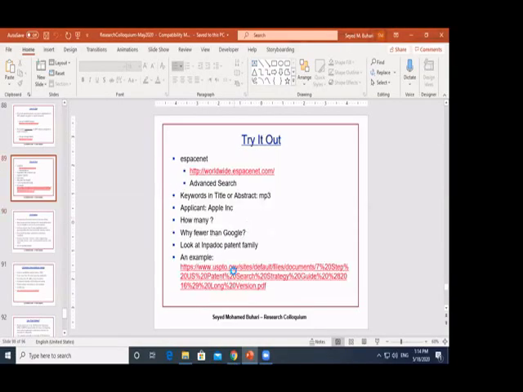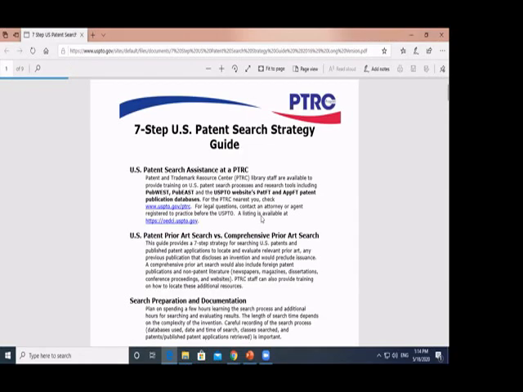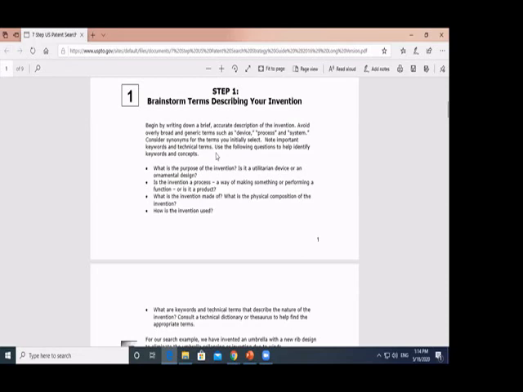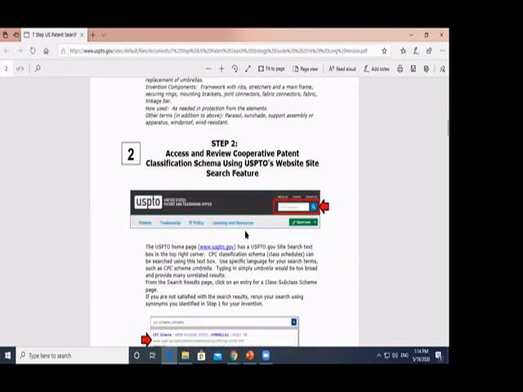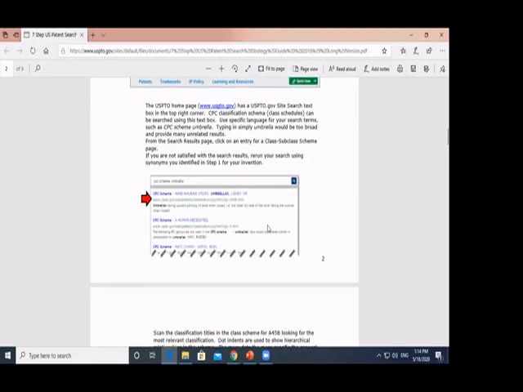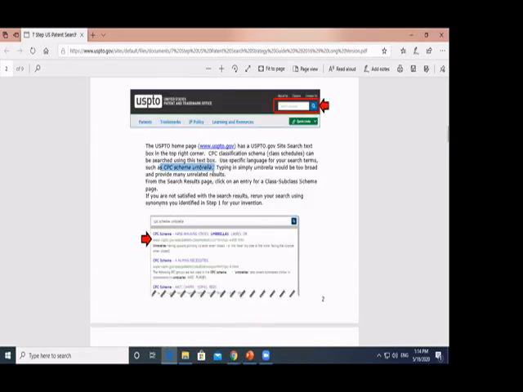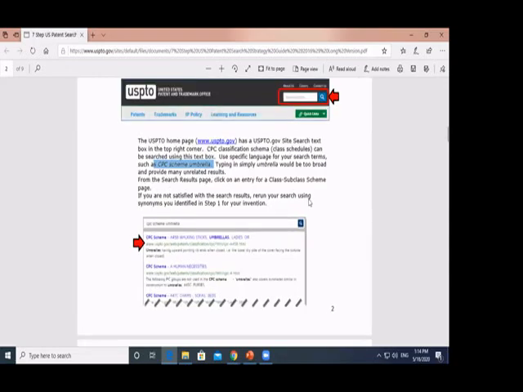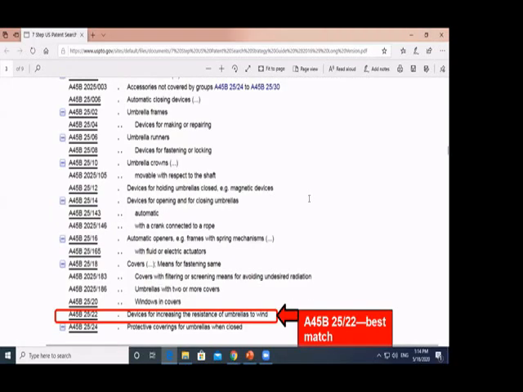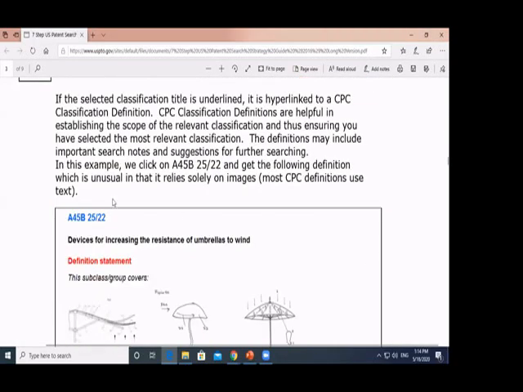Let me open this file for you, which gives you a sample of how the process is being done. Right, you could use this as a sample to practice. So here is a practice. The step by step is given in this example with the umbrella as an example. See, for example, they search for umbrella, CPC scheme umbrella, right? Then what is next? Then they look for the specific one. They will want to see is it relevant to them or not.